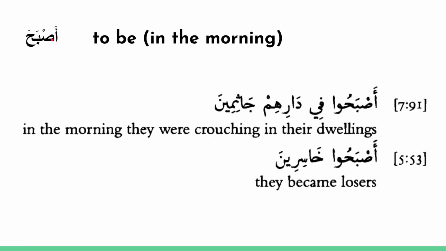Alright, now we go to asbaha. So asbaha is an interesting verb. It can mean to be in the morning, but it can also sometimes just mean to be. So you have to look at the context and see which one makes sense. So for example, in this first ayah, asbahu fi darihim jathimin. So in the morning, they were crouching. So jathimin is the predicate, and so you can see here it's in the mansub case. They were crouching in their dwellings.